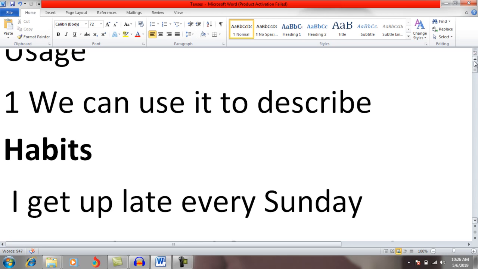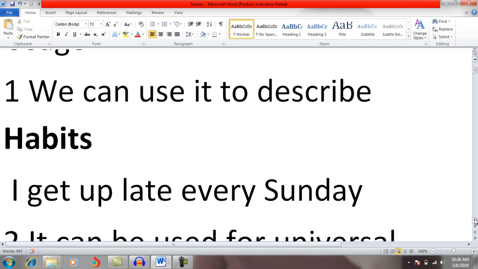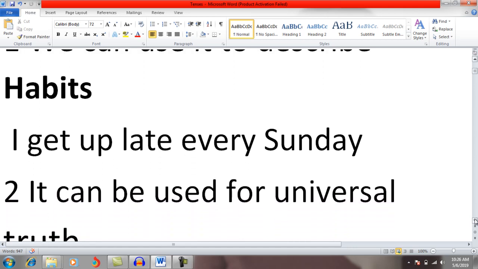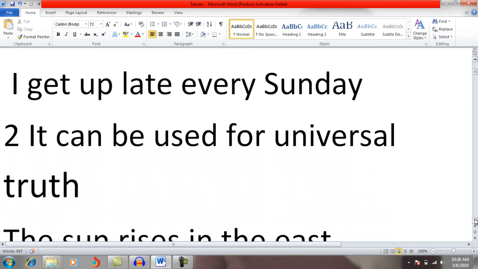So now this is my habit. Whenever you want to discuss your habits, whether good or bad, you can use present simple or present indefinite tense. Like this: I get up late every Sunday, I get up early every Sunday, I smoke cigarettes every Sunday, I play cricket every Sunday. So the first usage of present indefinite tense is to describe habits.